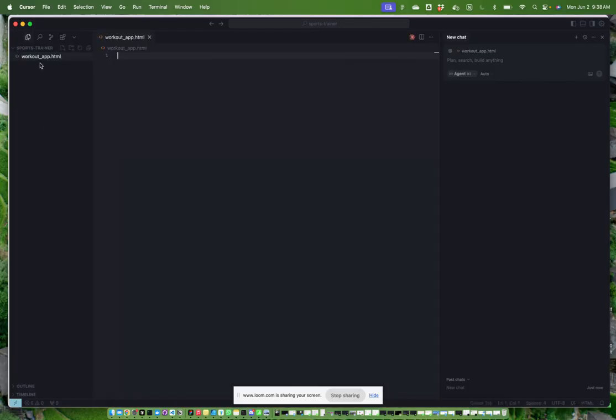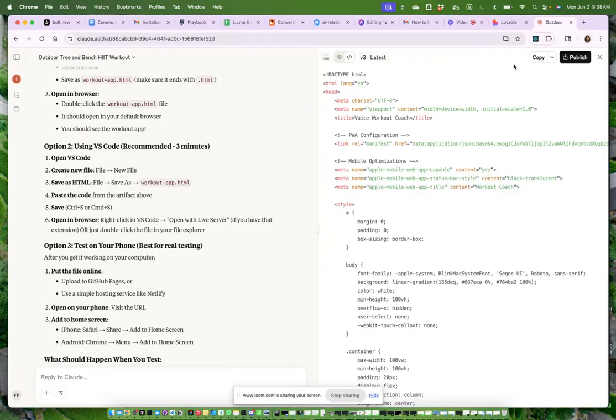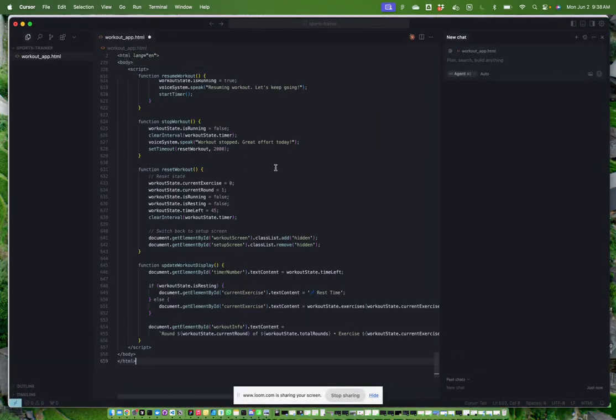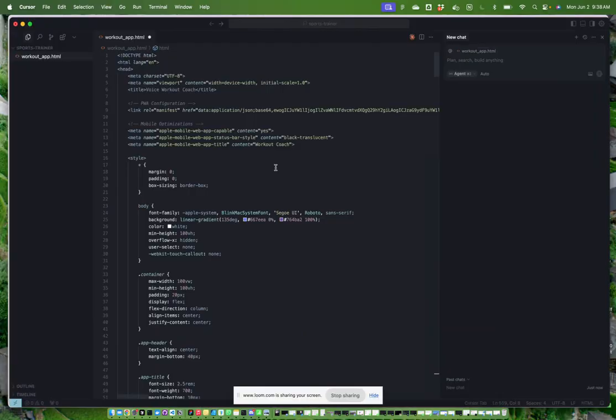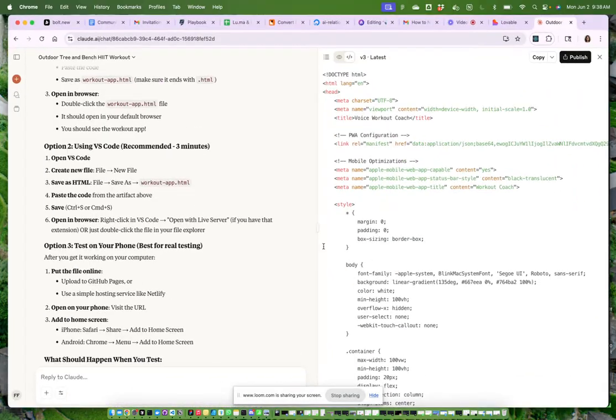I think it says this without the underscore, but I think it doesn't really matter. Here we copy this whole thing, then we go in here, where we can write, and we input this whole thing. And then what I like to do is Command S, which basically means you save it, but you can also go to File and then save.